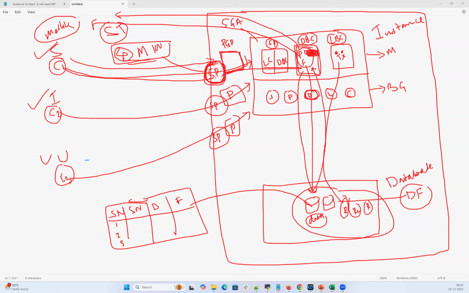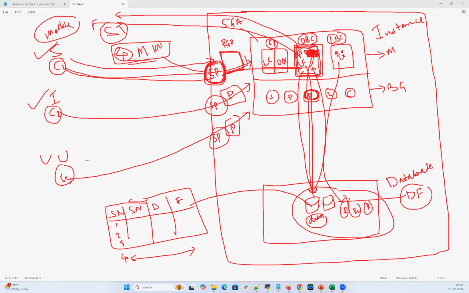Your DB writer is one of the mandatory background processes. Its job is to go and check the database buffer cache: is there any new data written by somebody, any modified data? The moment it finds some data written by a user, it takes that block and writes it into the data files, and entry 4 will be added in the physical data file. That's the job of your DB writer. It keeps looking for dirty buffers, and whatever dirty buffers it finds in the buffer cache, it takes them and writes them into the data files, the physical files.